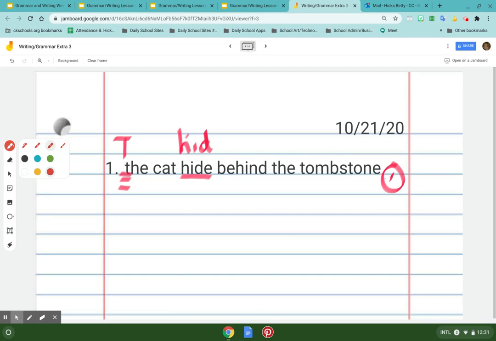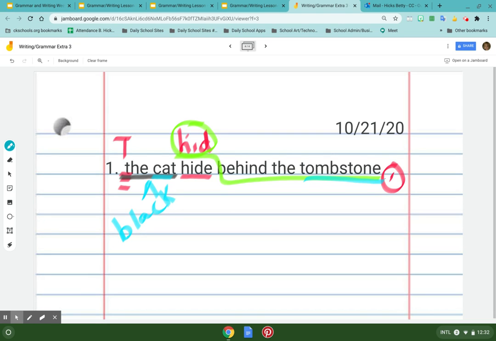Now I'm ready to check my parts. So I go, the cat. What did the cat do? It hid. Where did it hide or hid? Where was it doing that action? Behind the tombstone. Now what I do is I go, okay, there is a noun. Here is a noun. And I asked myself, what could I do? Automatically, I thought of this, didn't you? The black cat. Okay. The dangerous cat.